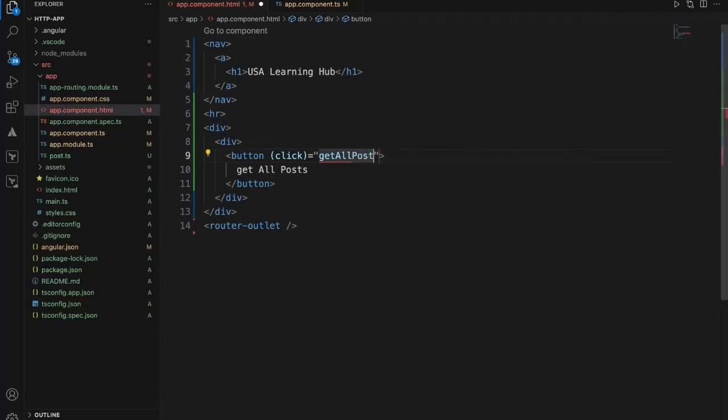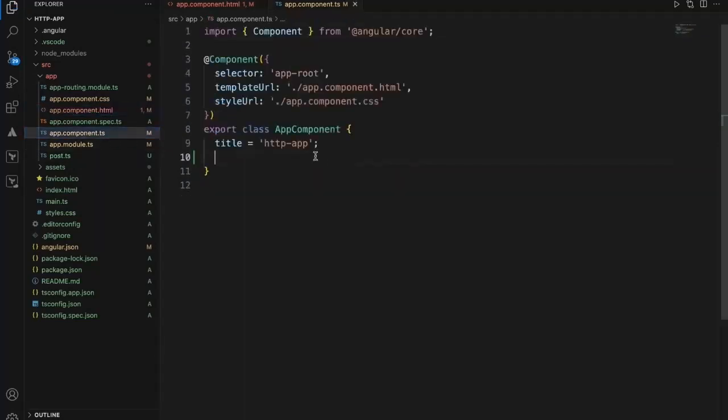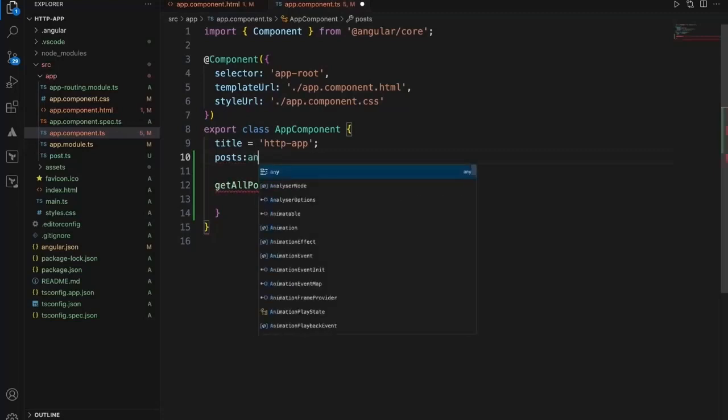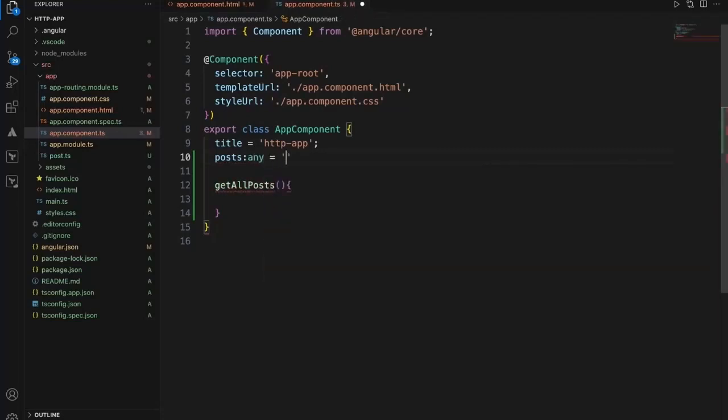This is a function, and when I get all the posts, I just wanted to display. So for that, let's add this function over here. So this should get all the posts. To get hold of the posts, I'll say any of array, because this is a list of posts that we are going to get.